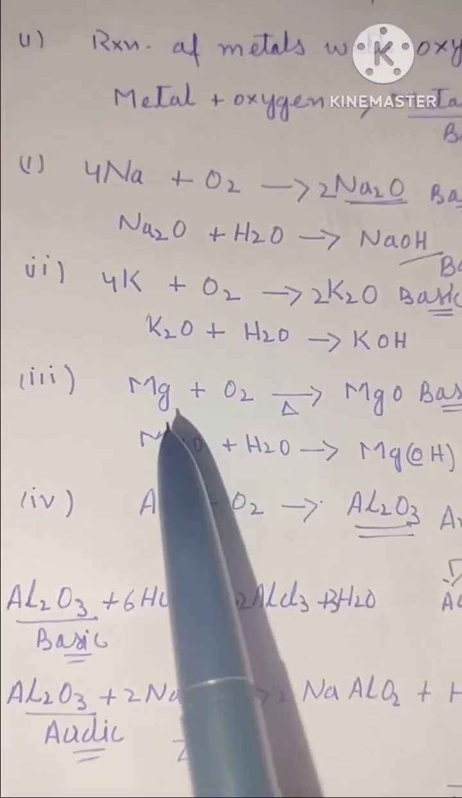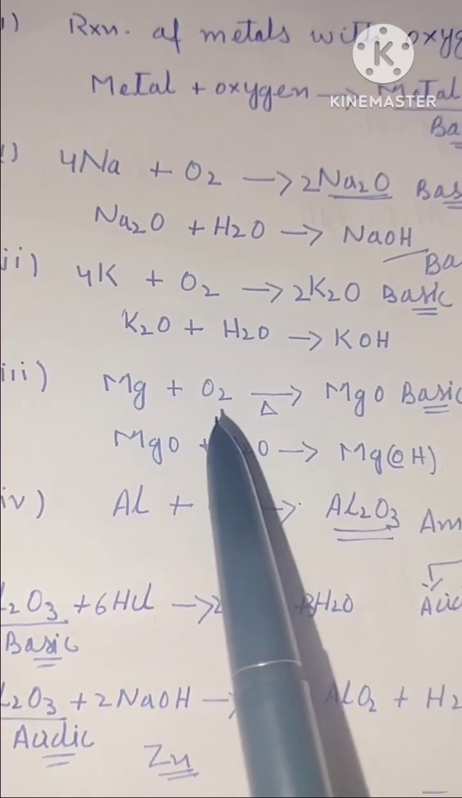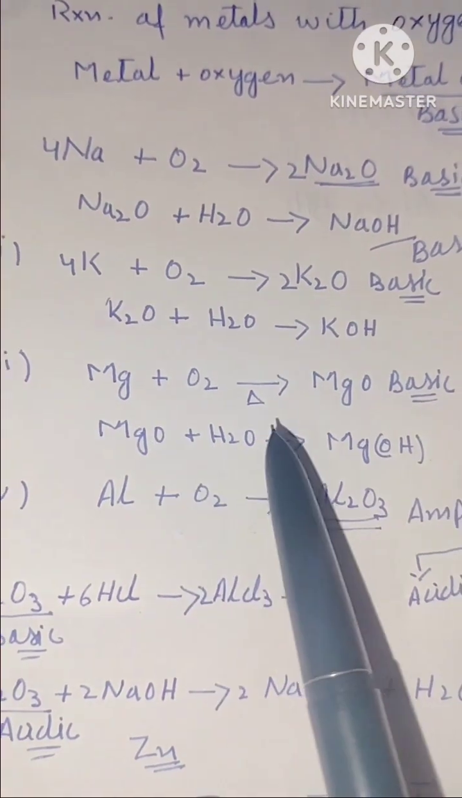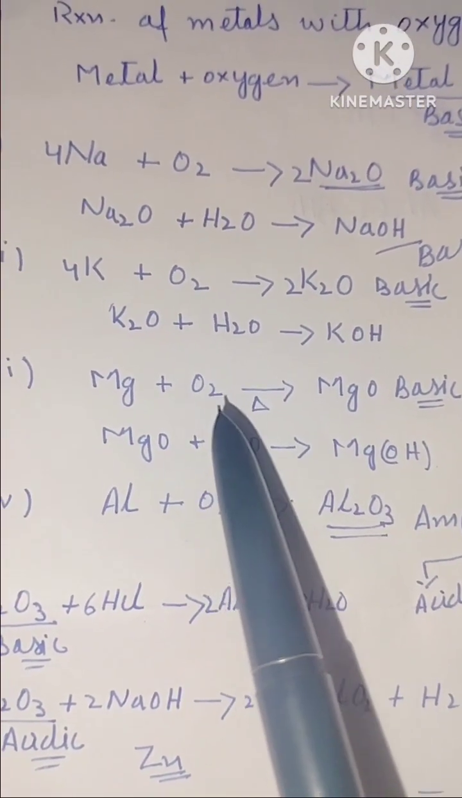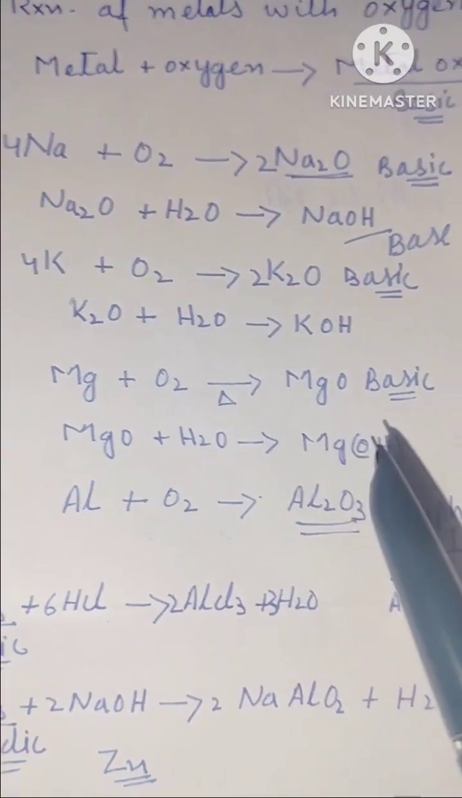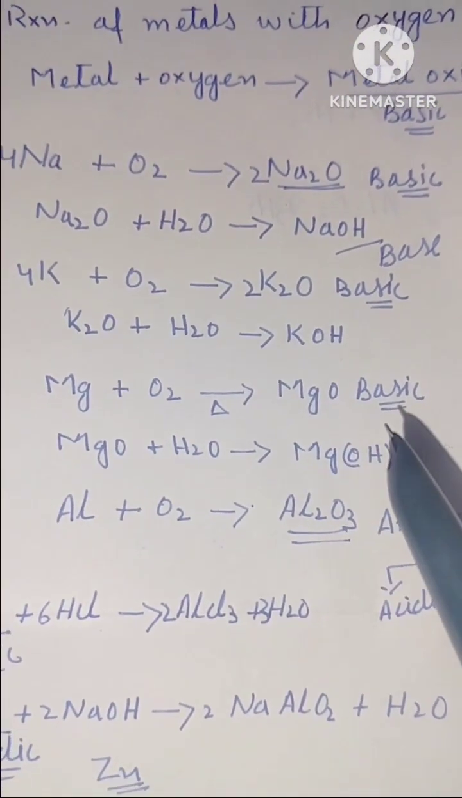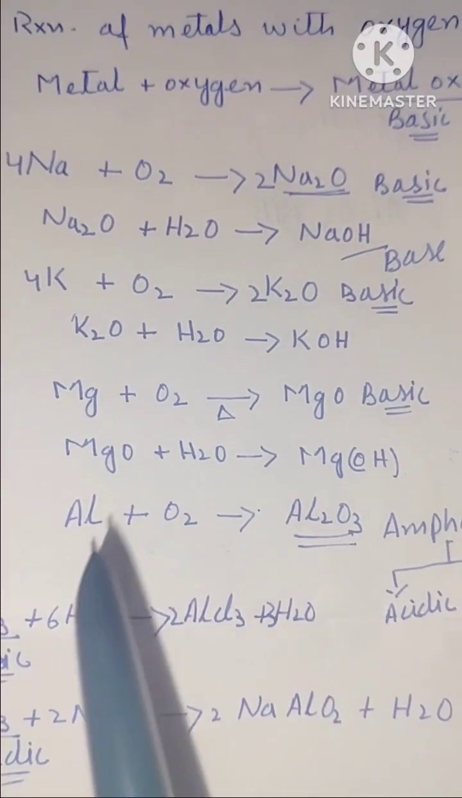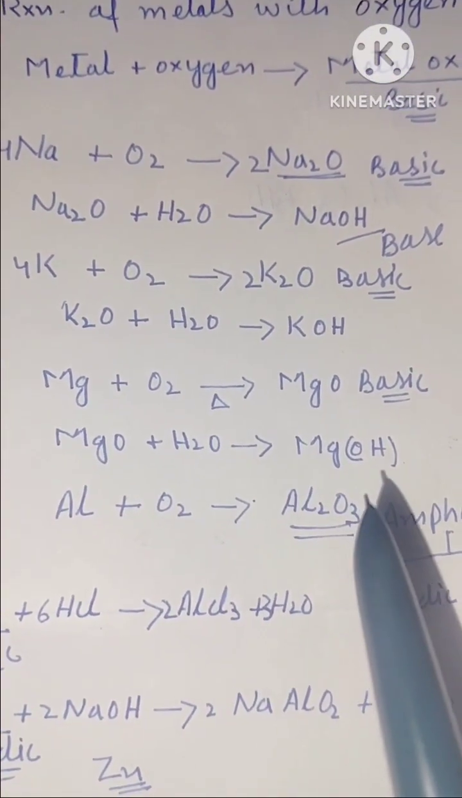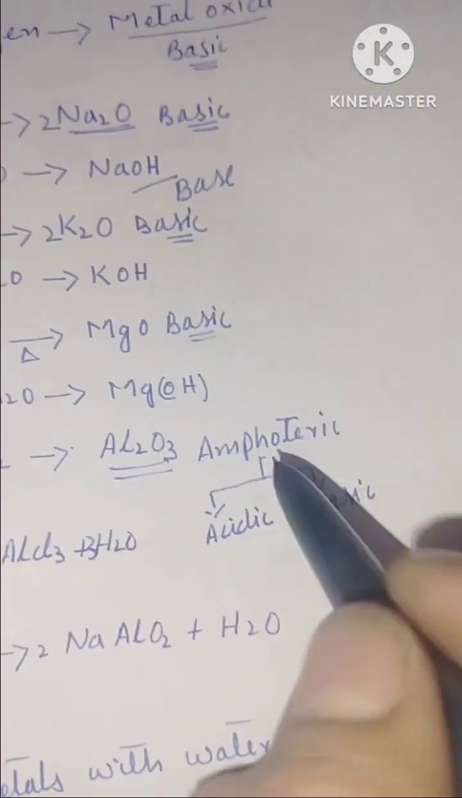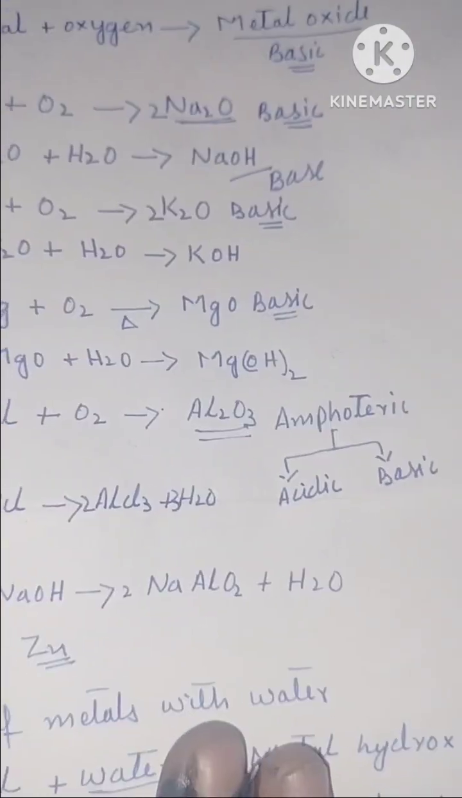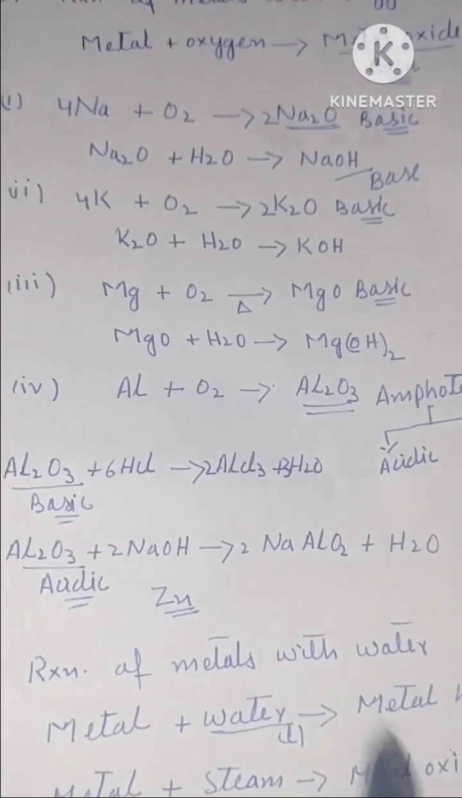After that, we took the example of magnesium. Magnesium reacts on heating because magnesium is less reactive as compared to sodium and potassium. And when it reacts with oxygen on heating, it forms magnesium oxide. Magnesium oxide is also basic in nature. Magnesium oxide को हम जब डिजोल्व करते हैं वाटर के साथ, तो it forms magnesium hydroxide. So यहाँ पे magnesium hydroxide की जो फार्मूला है, it is MgOH whole twice. तो उसके बाद अल्युमिनियम की हम बात करेंगे.